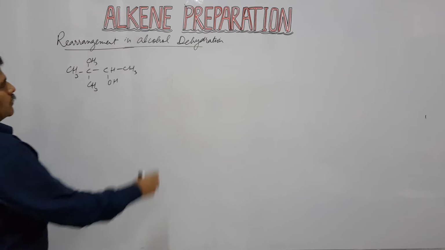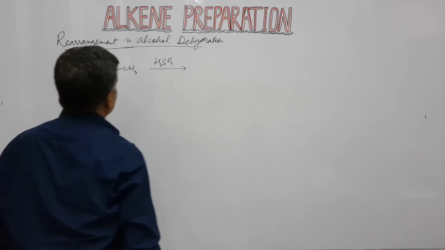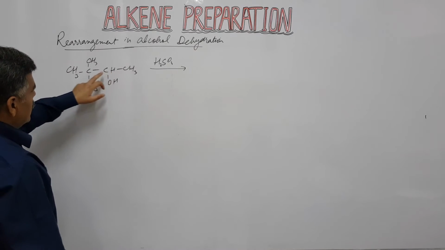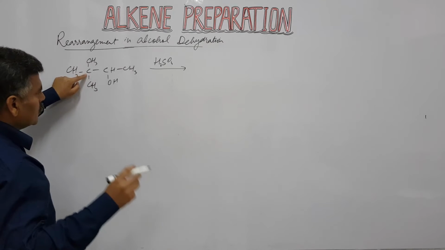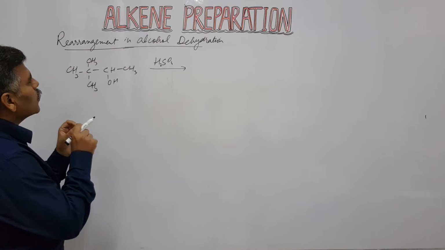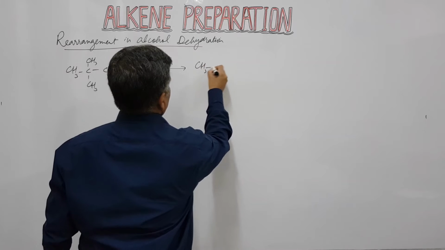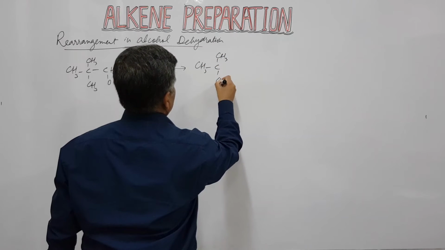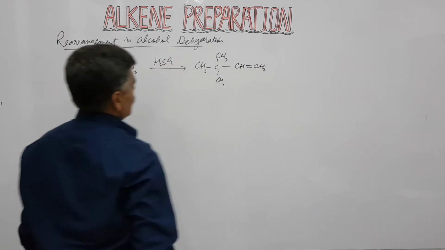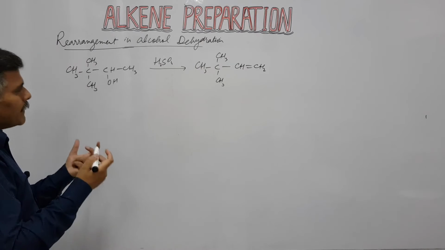This type of alcohol in the presence of sulfuric acid: this is the alpha carbon, this is the beta carbon, and this is also a beta carbon, but this beta carbon doesn't have any hydrogen, while this beta carbon possesses hydrogen. If there is no rearrangement, then the product produced is CH3 CH3 double bond CH2. But along with this there are some other products too, which to explain,